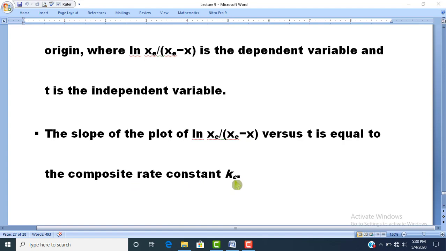So if we want to determine the equilibrium constant Kc for an opposing reaction when the initial concentration of product P is already present, then the slope of the plot of ln(xe/(xe − x)) versus time t will be equal to the composite rate constant or equilibrium constant Kc.